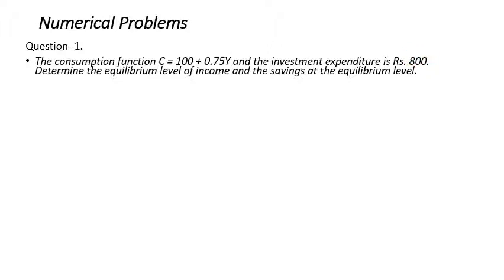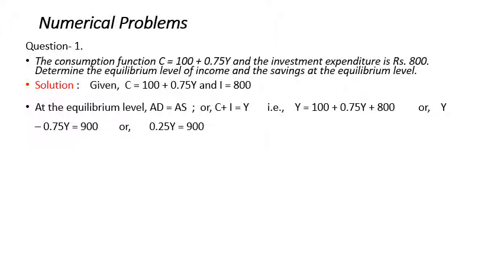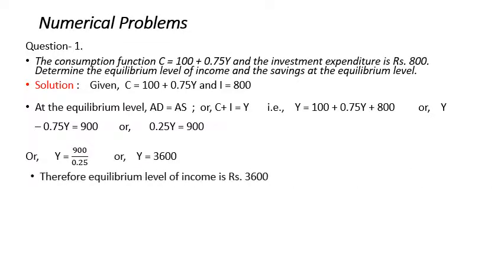So we have to determine the equilibrium level of output, the equilibrium level of income, and the savings at the equilibrium level of income. Now we move to the solution. Given C is equal to 100 plus 0.75Y and I is equal to 100. At the equilibrium level, AD is equal to AS, or C plus I is equal to Y. That is, Y is equal to 100 plus 0.75Y plus 100. Solving that, we get 0.25Y is equal to 900, and we get Y is equal to 3600. Now the equilibrium level of income is therefore 3600.